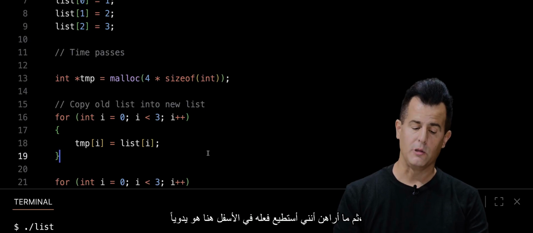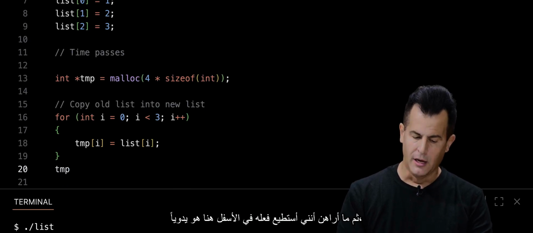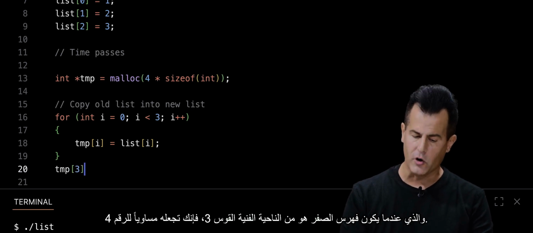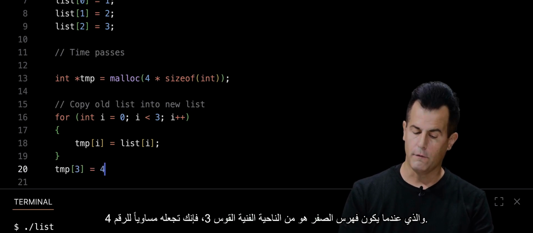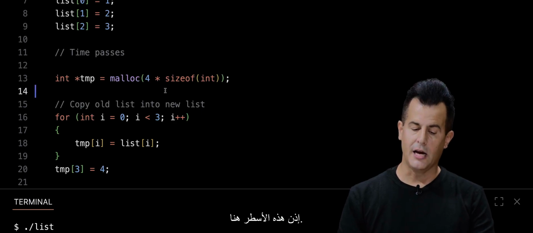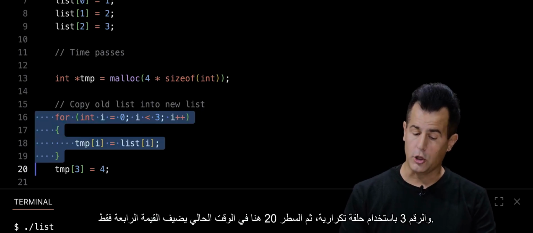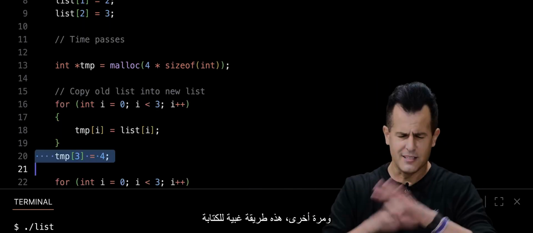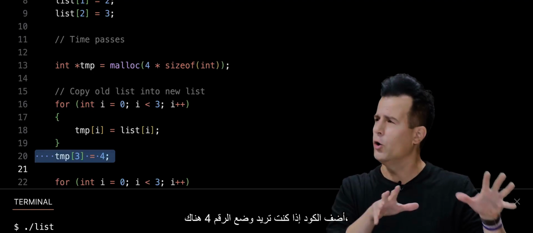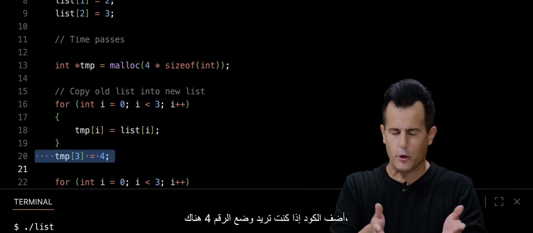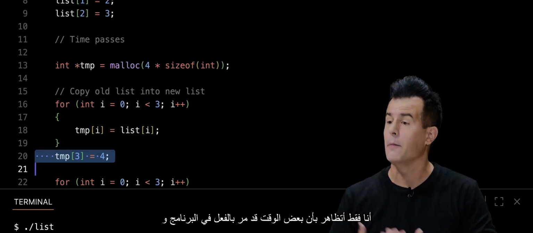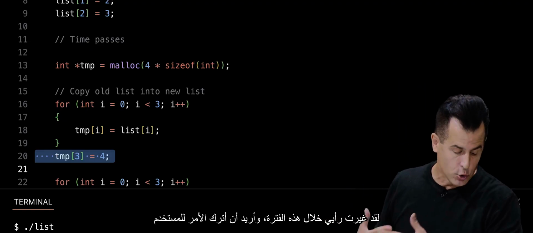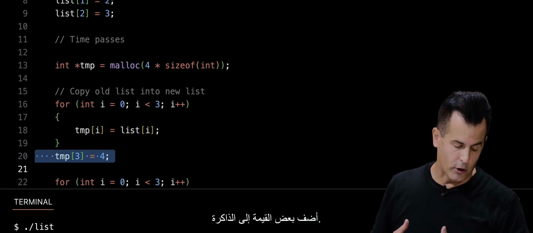And then what I bet I could do at the bottom here is then, just manually, I can say go to the 4th location, which when you 0 index is technically bracket 3, and set that equal to the number 4. So these lines here copy the 1, the 2, and the 3 using a loop. And then line 20 here at the moment just adds the 4th value. And again, this is a stupid sort of way to write code in that if you want to put the 4 there, you should have just done it earlier. I'm just pretending that some time has indeed passed in the program, and I've changed my mind along the way, and I want to let the user add some value to memory.